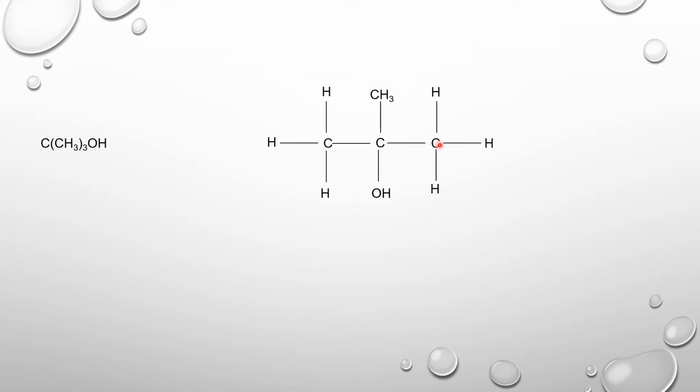So that becomes our parent chain. The parent chain contains 3 carbon atoms. So the name will be propan, and because you have OH on carbon number 2, it will be propan-2-ol. So we have propan-2-ol as our parent chain.